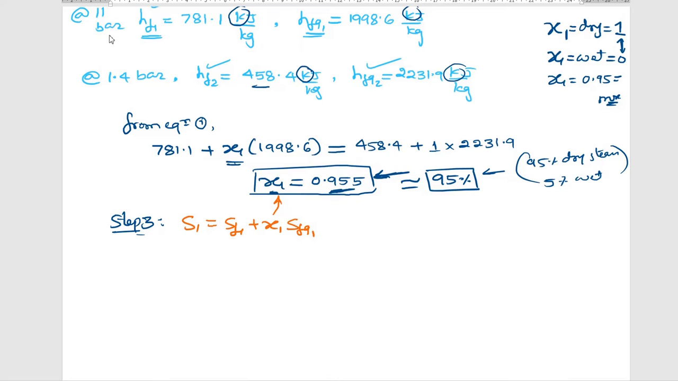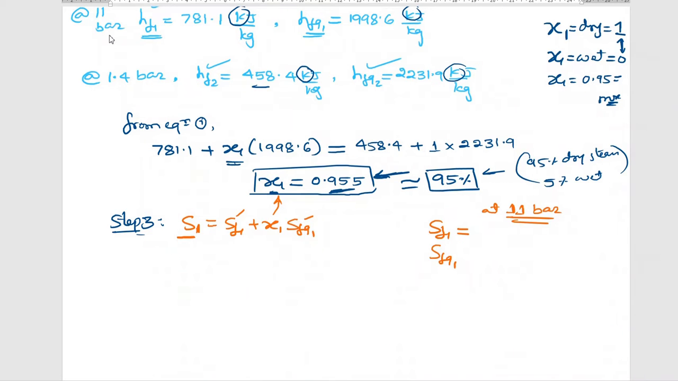In the previous step, SF1 and SFG1 we don't know, but these two values you can copy from the thermodynamic data handbook, the steam table book, at pressure 11 bar. Why is it 11 bar? Because the entropy at the first point, the beginning, is at 11 bar. So you tell me the SF1 value. Same 11 bar pressure, SF1. How much is the value? 6.35.